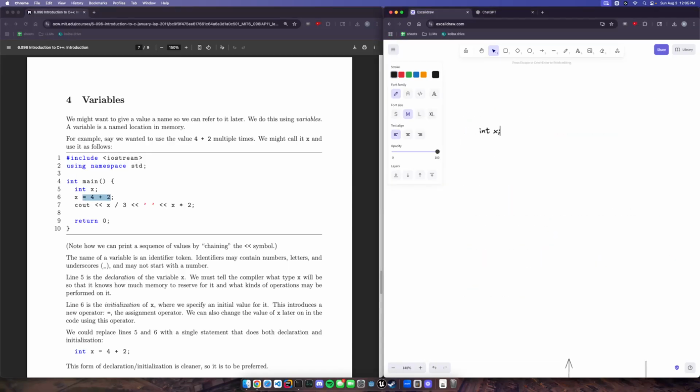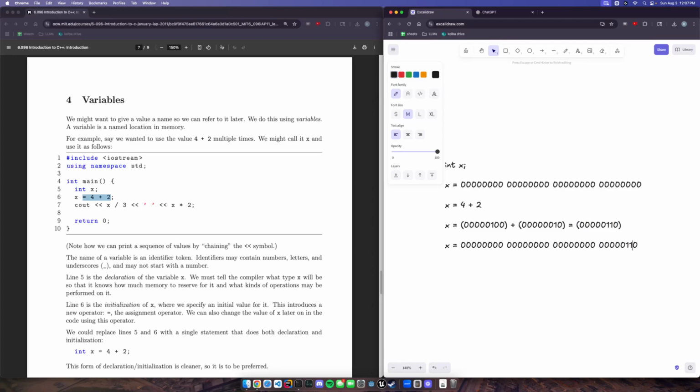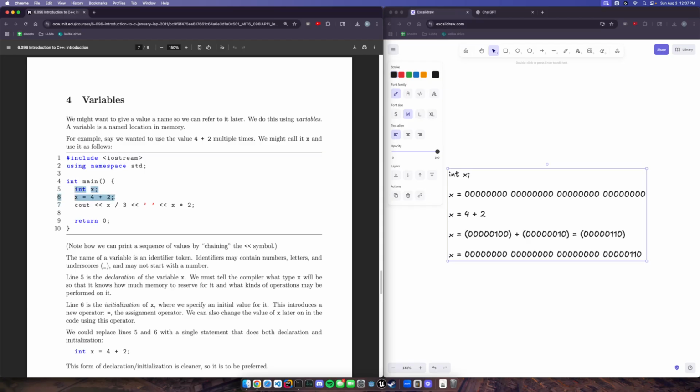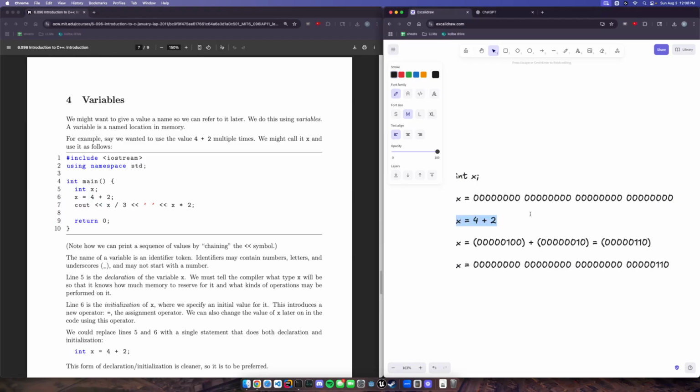Like before, I'll write out the memory registers here. What he's doing is he's saying declare x and have it take up this memory. And then in the next line he's saying x equals 4 plus 2. Take this binary value of 4, add it to this value, which is this 6 value. X is going to now equal this value in memory, right? I'm getting really deep into the weeds here, just so you have an idea of what operations are going on under the hood. This is directly managing system hardware. We take this C++ instruction and turn it into a computer instruction.